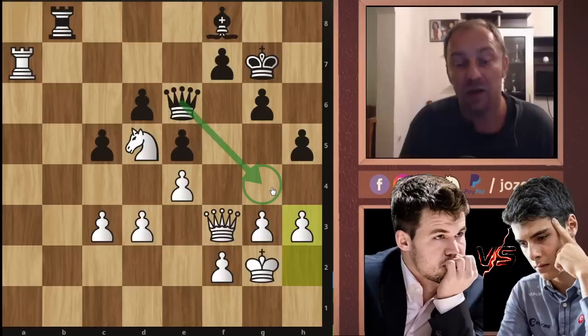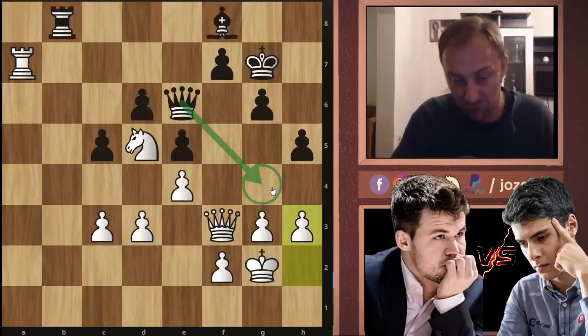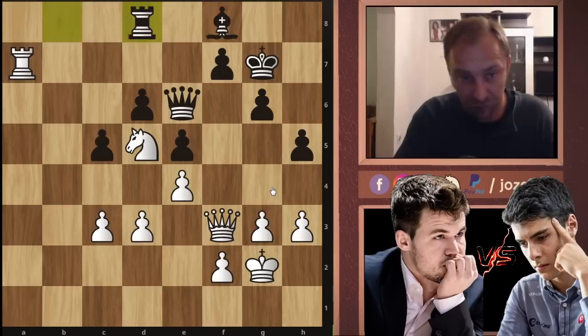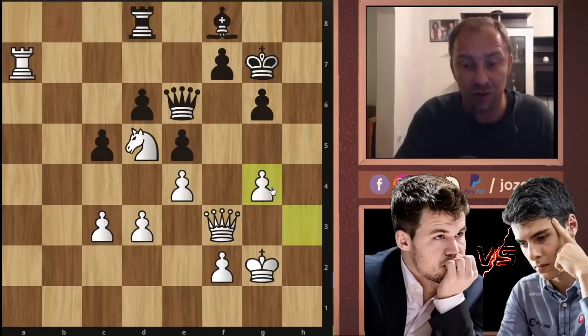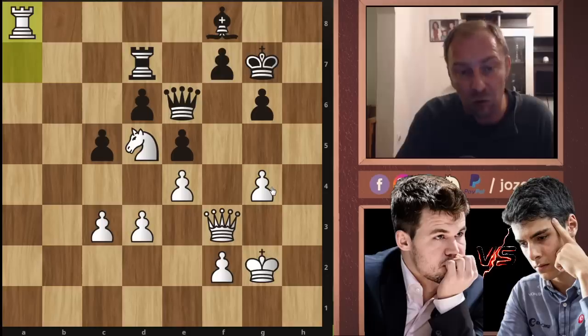So that's why we shouldn't now allow our opponent to simplify the position. If the position is more and more simplified now, maybe without the queens on the board, maybe without the rooks on the board, this could be a drawish position. Now that's why h3, preventing this queen to g4 idea. Rook to d8, g4, h takes g4, h takes g4, rook to d7, and now rook to a8 again.